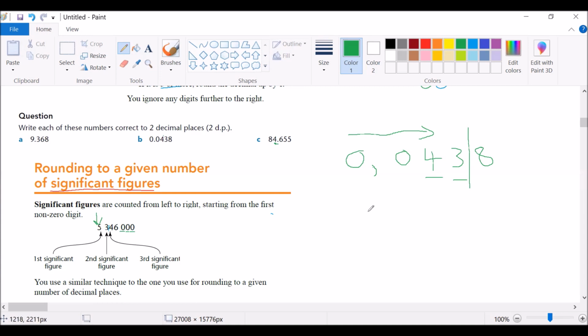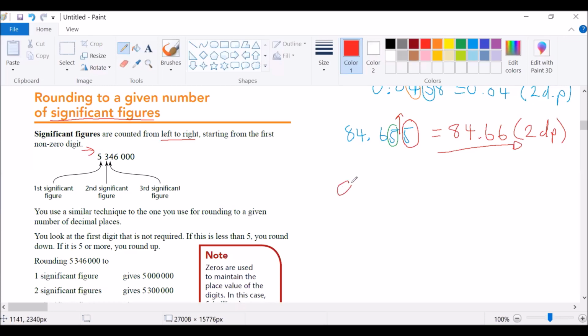What do we mean? If we have 0.405809, this first 0 is not significant. This is our first significant figure, this is our second, this is our third, this is our fourth, this is our fifth, and this one is our sixth significant figure. So the 0 after the first significant figure is also a significant figure.